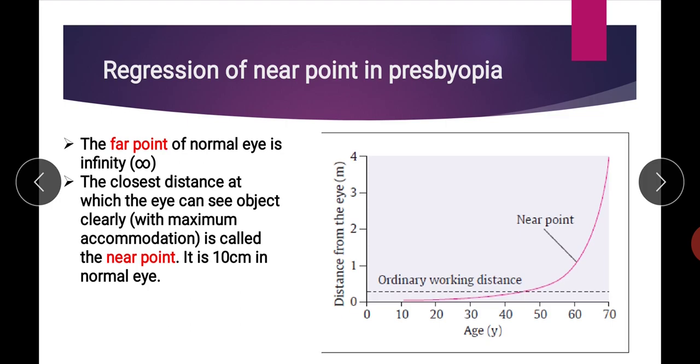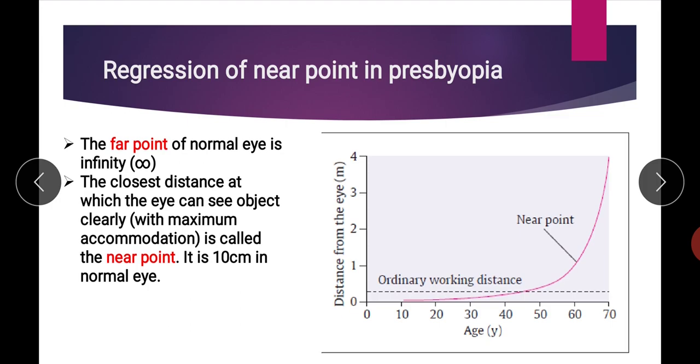This is somewhat interesting because the question is, can we see objects which are situated at infinity? The example is that we are able to see the stars in the sky, we are able to see the sun, we are able to see the moon. All these are objects situated very far, we can say at infinity. But as long as these objects emit light rays that are able to reach our eye, we are able to see them.